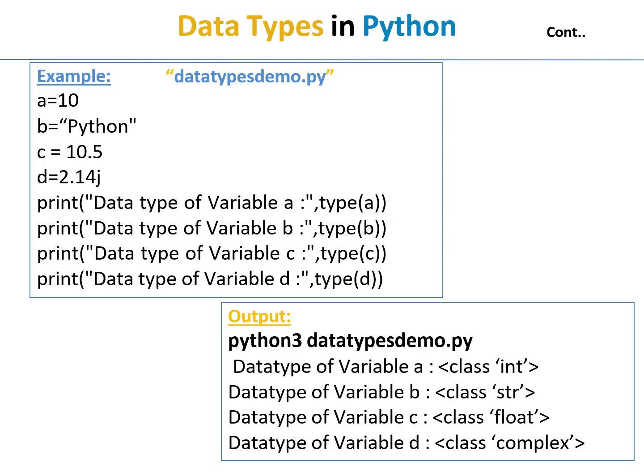Here we want to see the simple program for the data types demo. The data types demo program displays the data type of each variable.